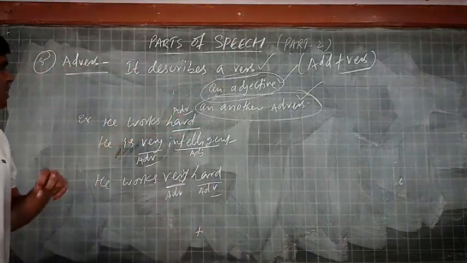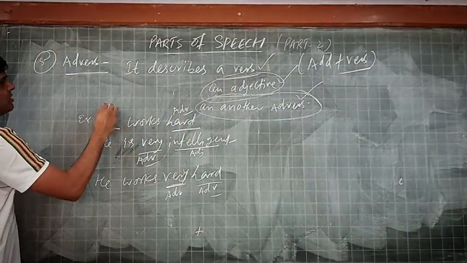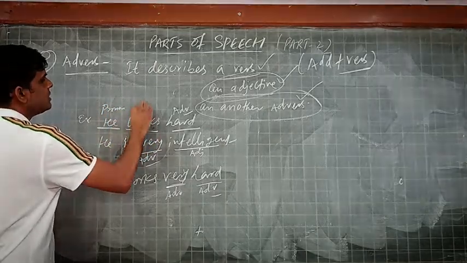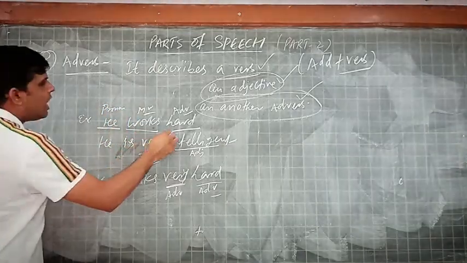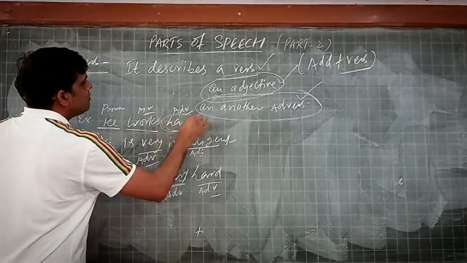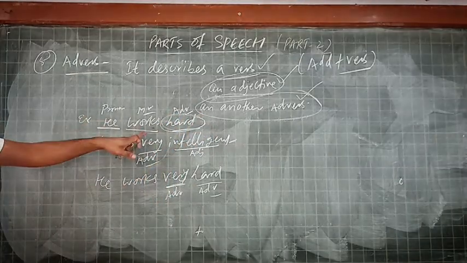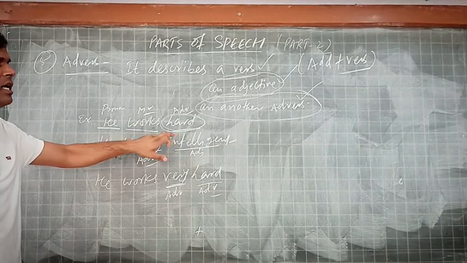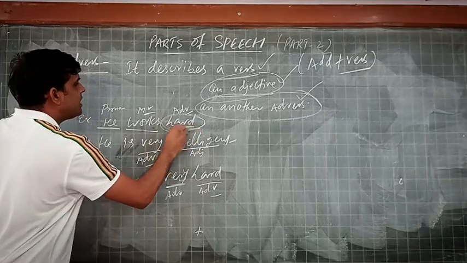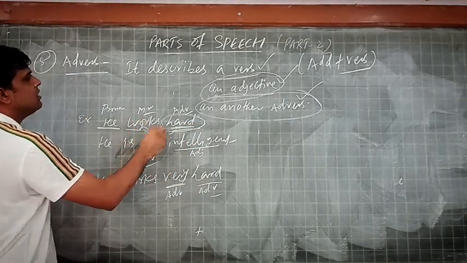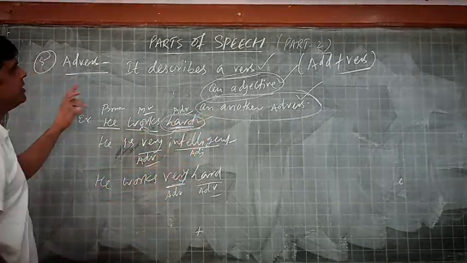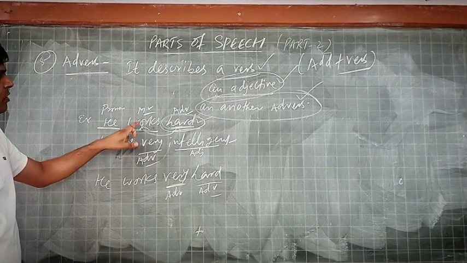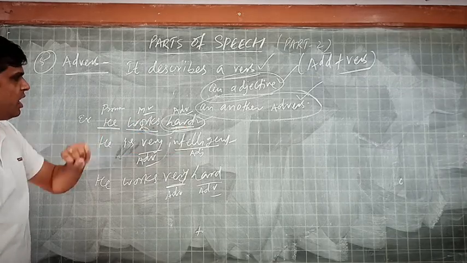He works hard. Here the word he is the pronoun. Here works is the main verb. Hard is the term used to show something more about works. वो काम कैसा करता है? Hard काम करता है. The word hard tells something more about the verb. That's why it is called an adverb. It means it describes a verb, works, here in terms of hard.